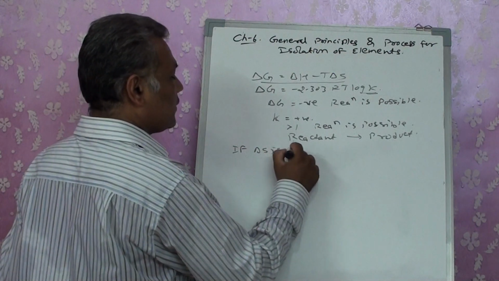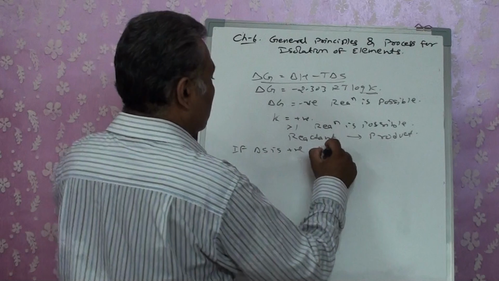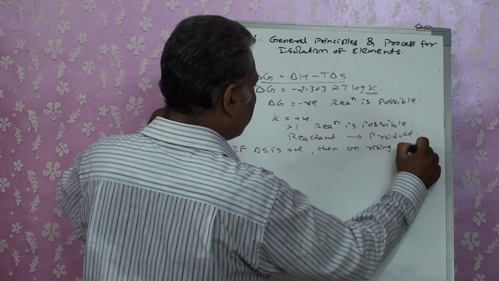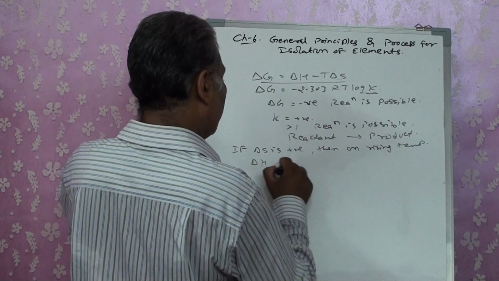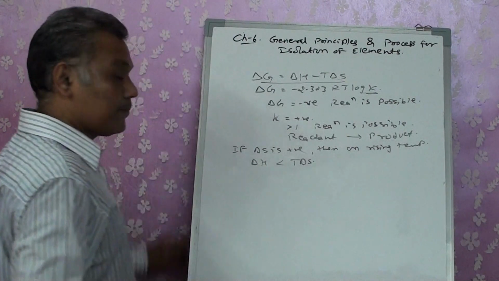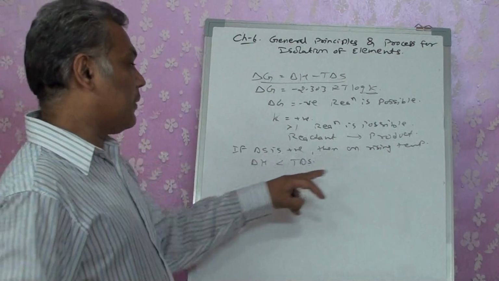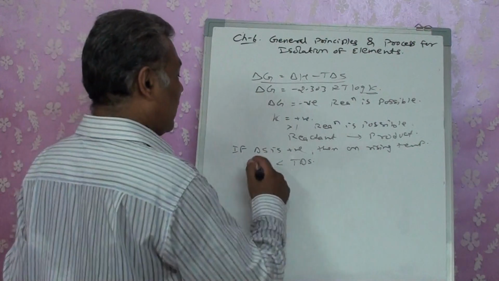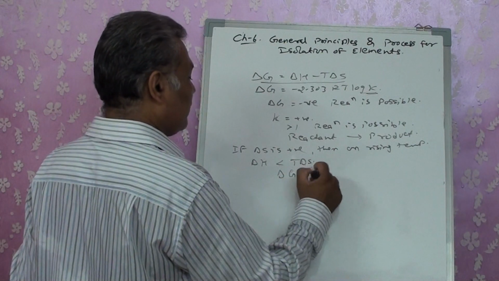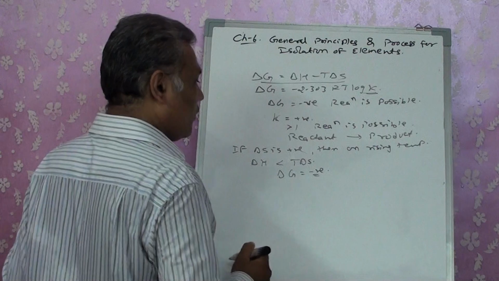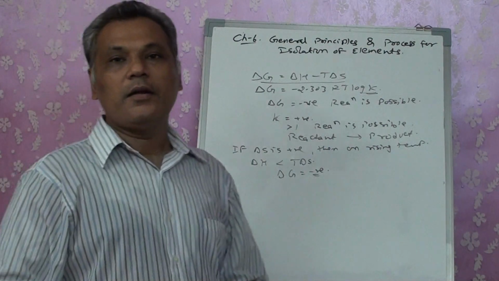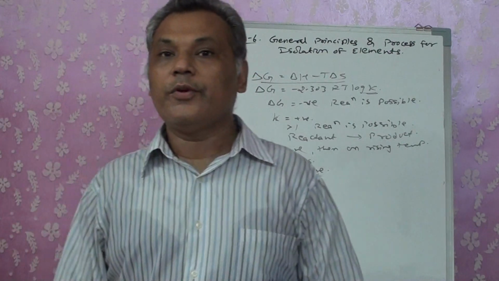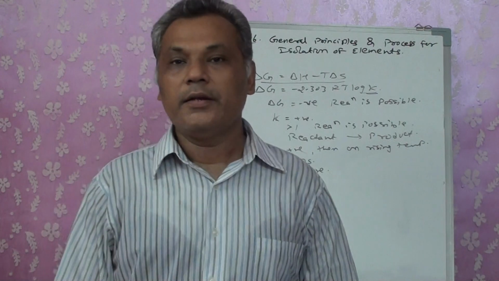Again, if I want to think it for this particular question, if delta S is positive, then on rising temperature, delta H will be less than T delta S. By rising the temperature, delta S is positive, delta H will become less than T delta S. And if delta H is less than T delta S, delta G will become negative. So at high temperature, if the change in the entropy of the substance, delta S, is positive, then reaction is